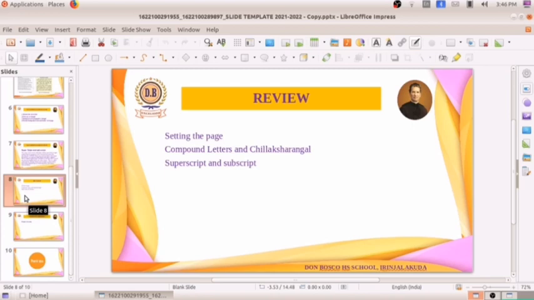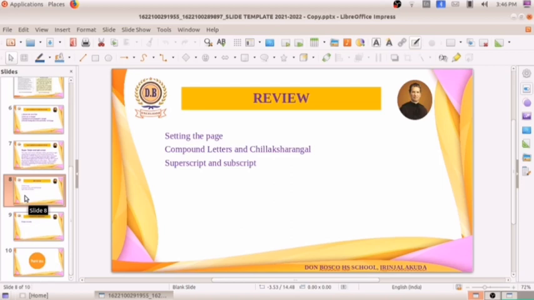We know how to write them also. We saw two pages, a formatted page and an unformatted page window, and I also told you the difference between these two pages. Hope it is clear to all of you, and about superscript and subscript.